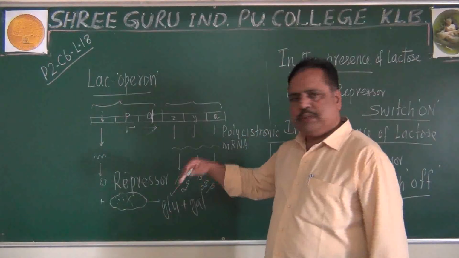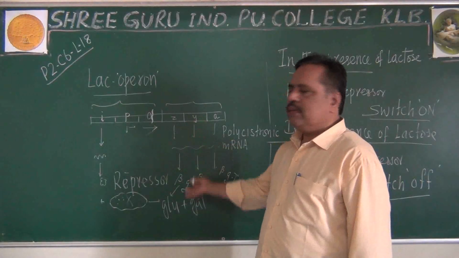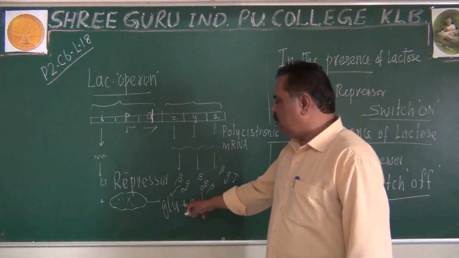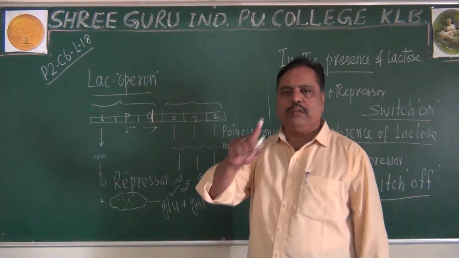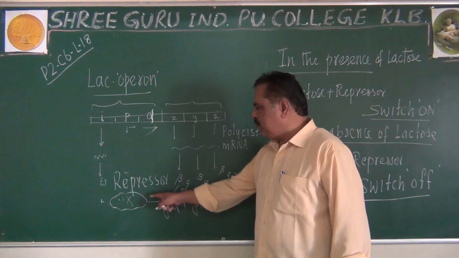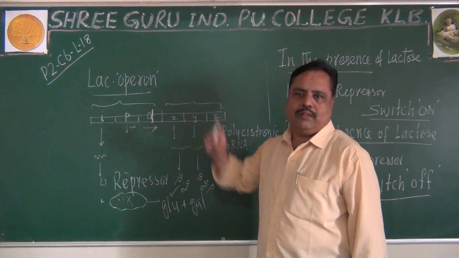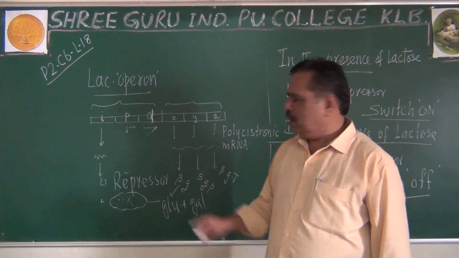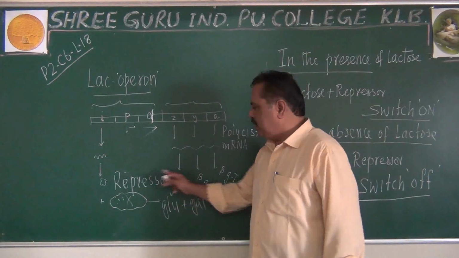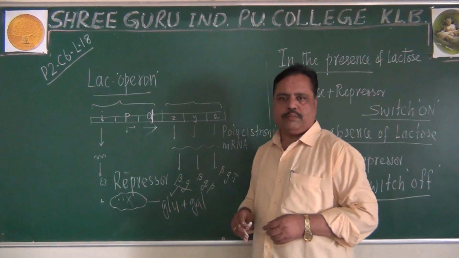Whenever lactose has been utilized completely, there is no need for further enzyme production. That is done by glucose and galactose. So what I want to tell here is, the product of this reaction will stop the reaction itself. Imagine this point. Beta-galactosidase is the enzyme that catalyzes the breakdown of lactose.